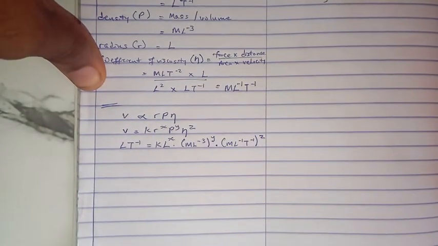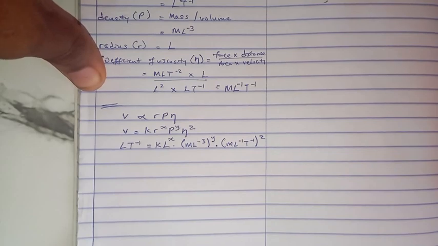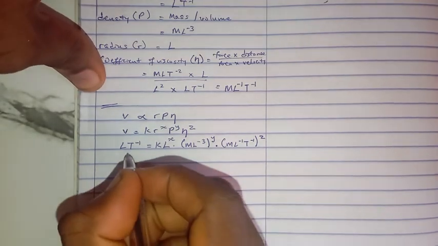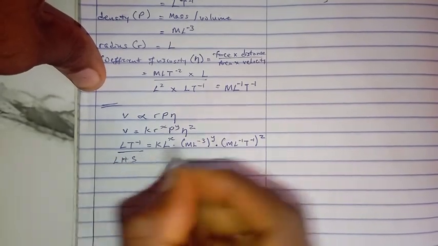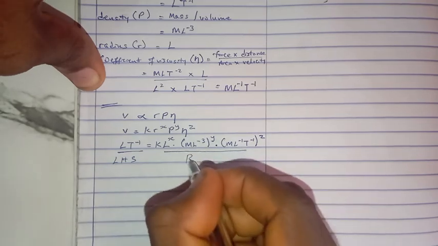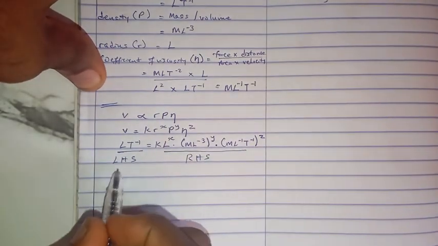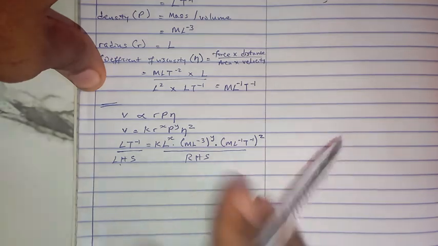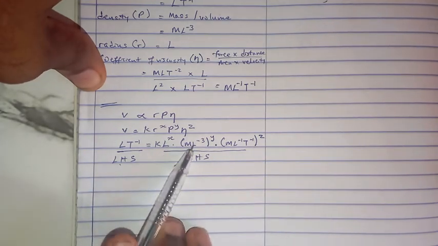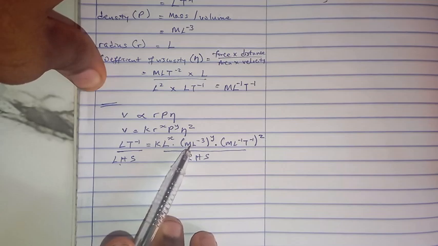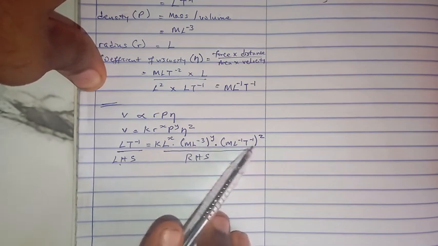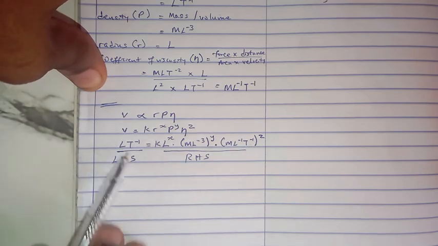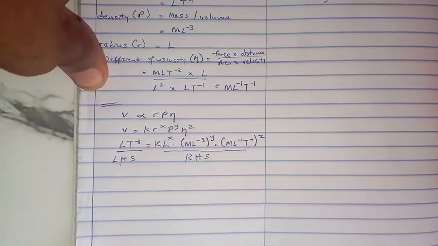Alright, so now what we have to do is equate the two sides. You can see this is the left hand side, and all this is the right hand side. Looking at the right hand side, we have l occurring 3 times, m occurring 2 times, and t occurs only once. So we start with the one that is least occurring, which is t.